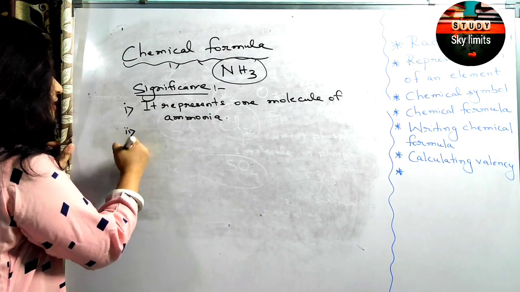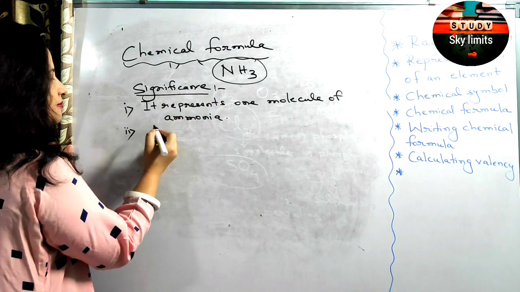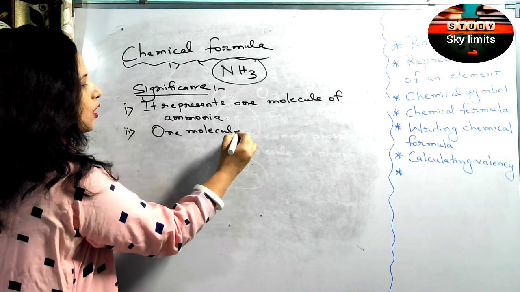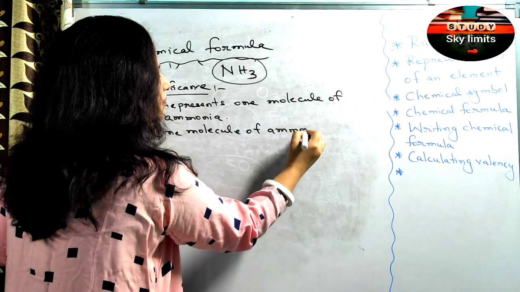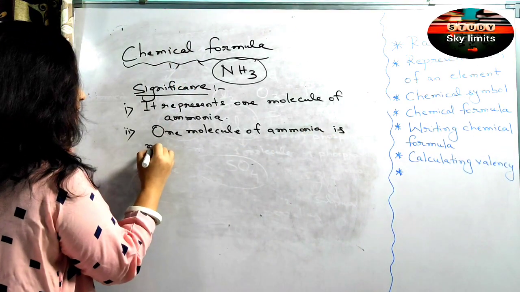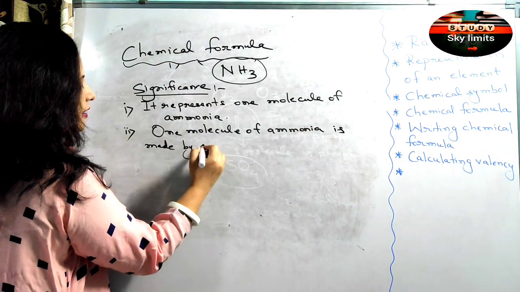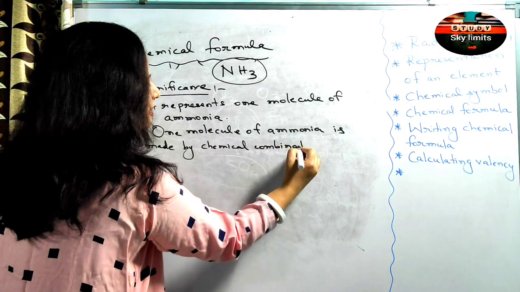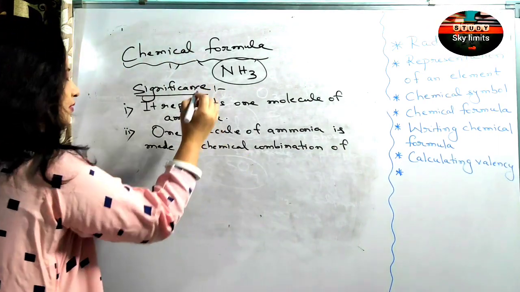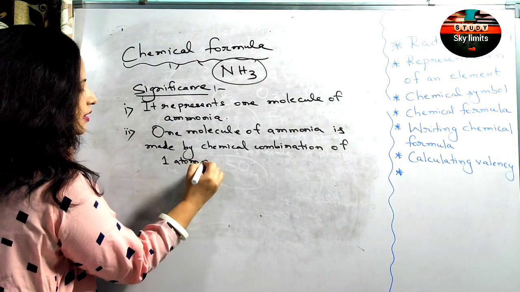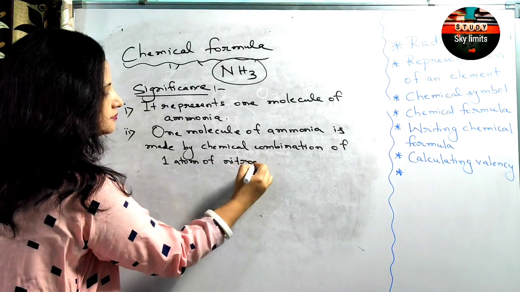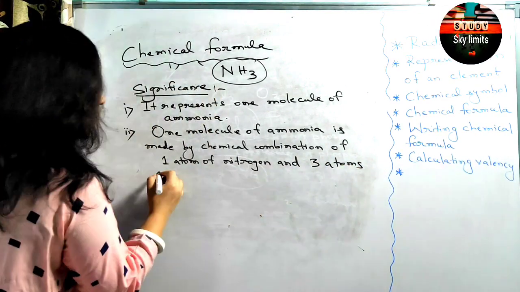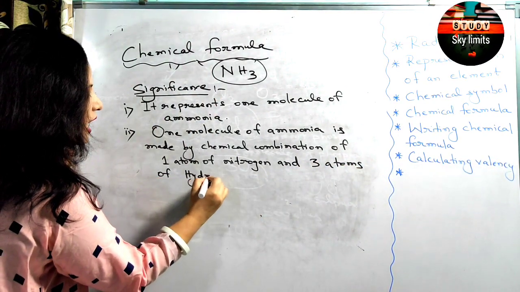Second thing, one molecule of ammonia is made by chemical combination of one atom of nitrogen and 3 atoms of hydrogen. 3 atoms of what? Hydrogen.